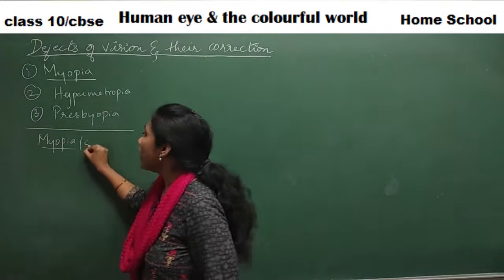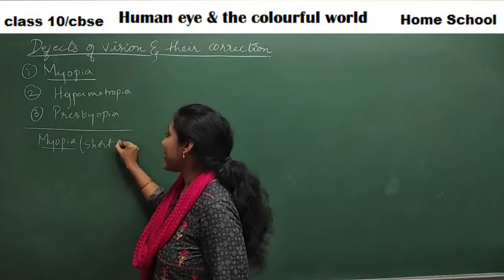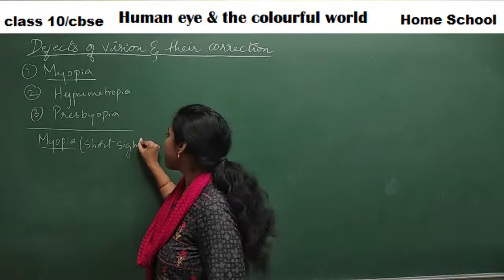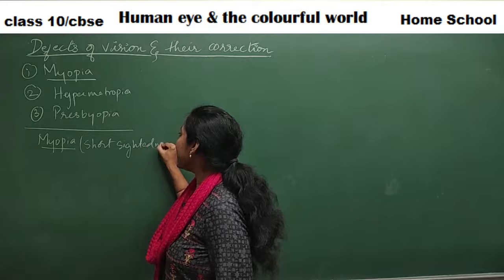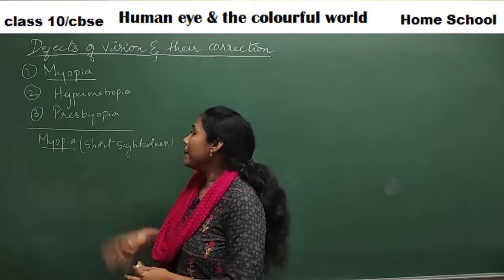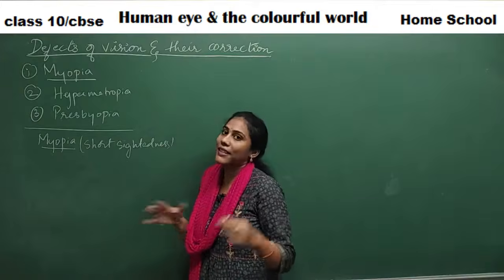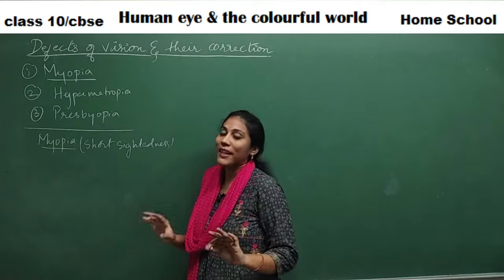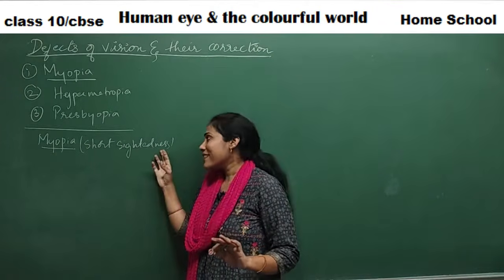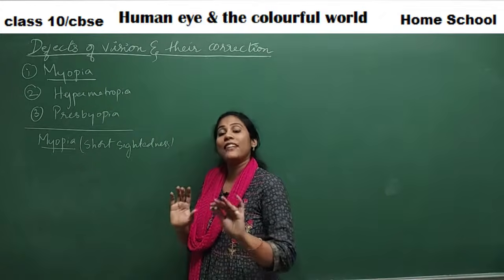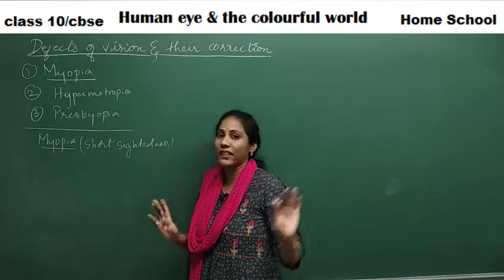Myopia is also called short-sightedness. What do you mean by short-sightedness? Everybody will get confused. Maybe myopia means we cannot see near things, but it is exactly the opposite. Short-sightedness in the sense that we can see near things, but we cannot properly see faraway things.